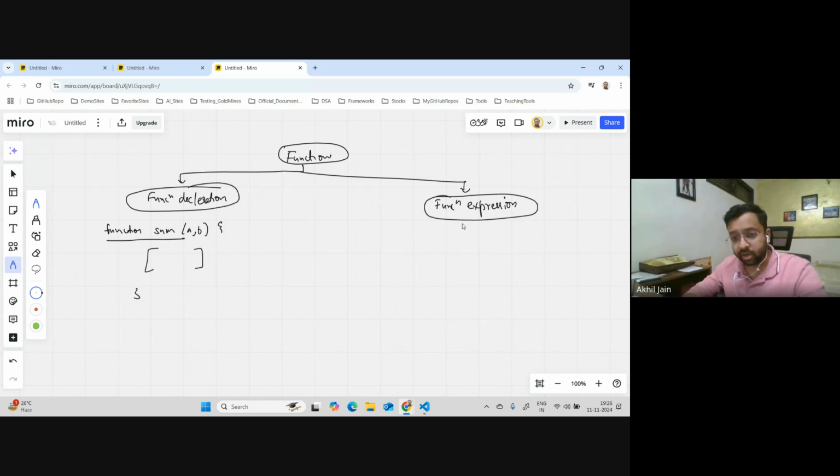The alternate way is that you can create a function without giving a name. You can just say AB, and whatever logic you were writing here, the same logic can come here. But now you will ask me, Akhil, this is a function which is great, but there is no name to it. So if someone wants to call this function, how will they call it?